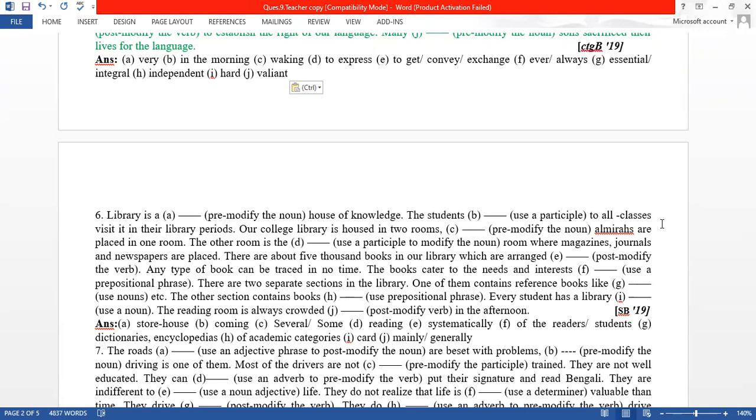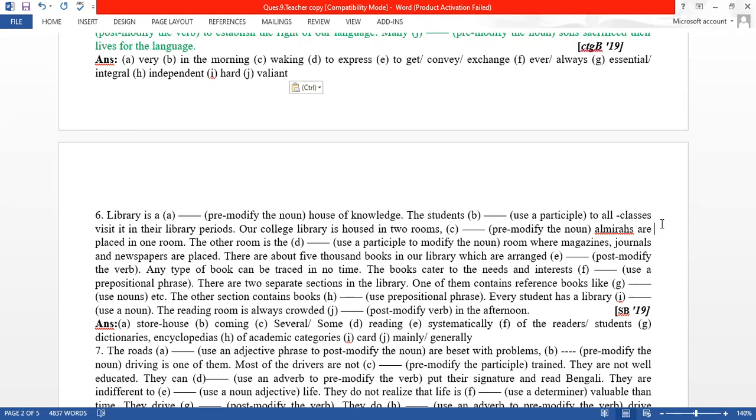Our college library is housed in 2 rooms. We modify the noun. That means we need an adjective. Some almiras. Some almiras. C number. In C number, you can use some. Some almiras are placed in 1 room. The other room is the use participle. Participle means verb plus ing. Is the reading room. D number. Reading. A reading room where magazines, journals, and newspapers are placed.